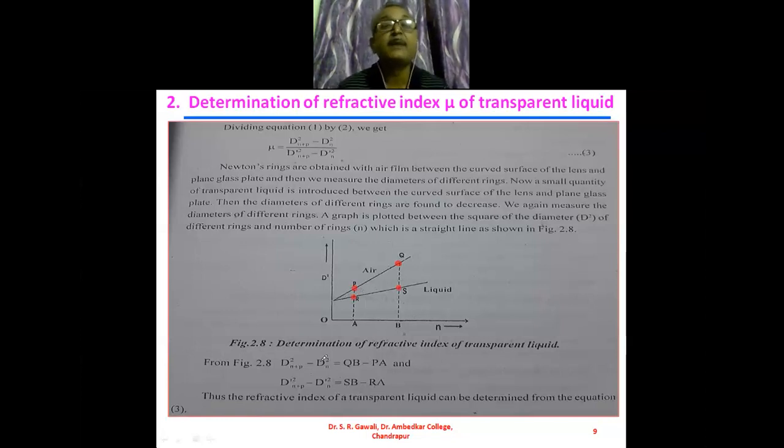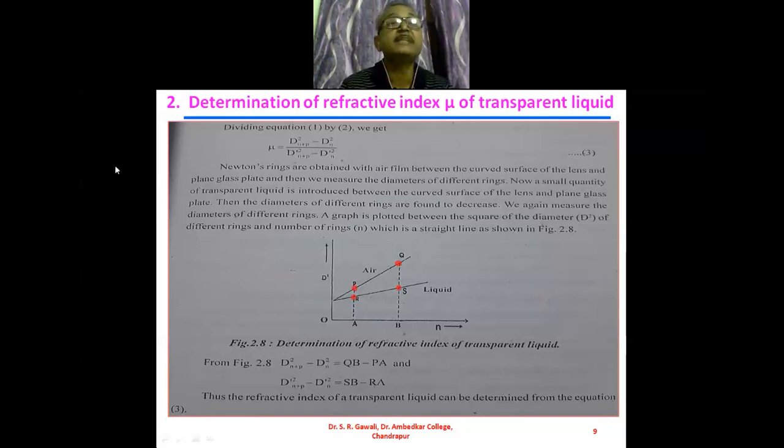And thus by using equation number 3 we can determine the refractive index mu of the transparent liquid. So what we require for the determination of refractive index of a transparent liquid is the difference between the squares of the diameters. We have to plot the graph between the square of the diameters, and with the help of this graph we can determine the refractive index of the transparent liquid.